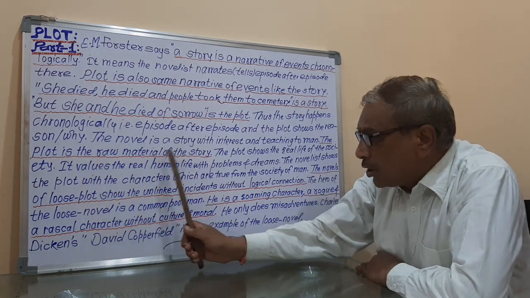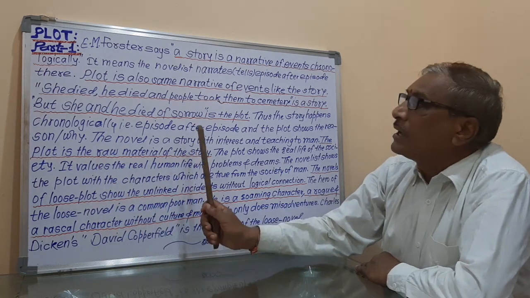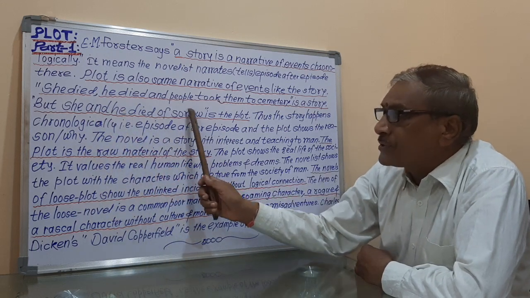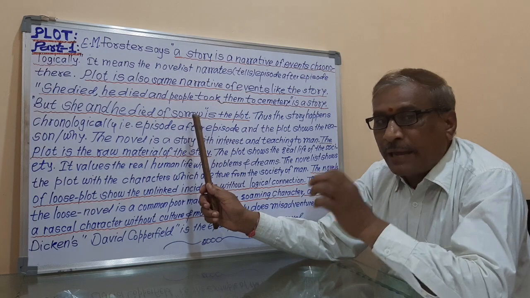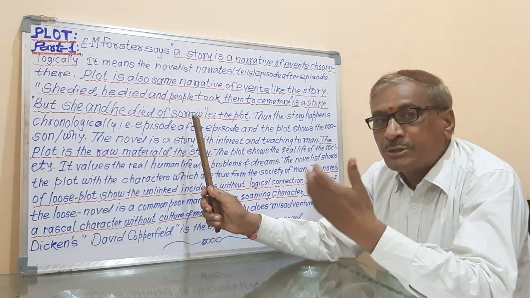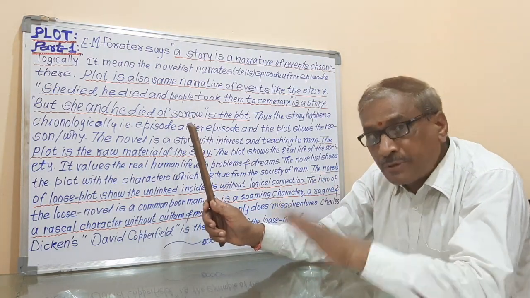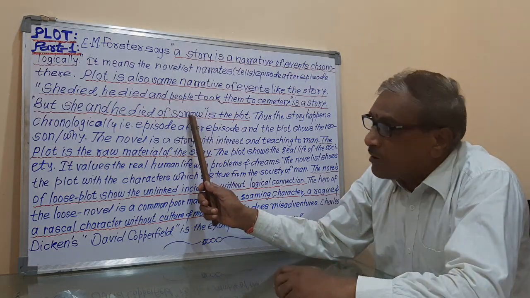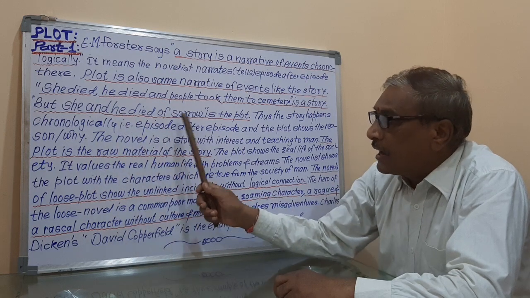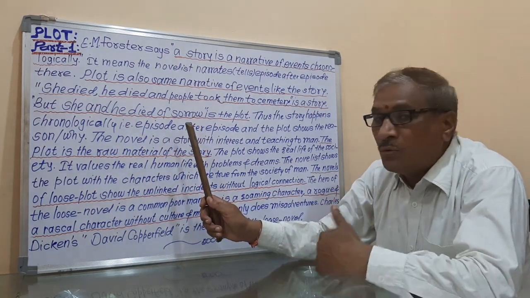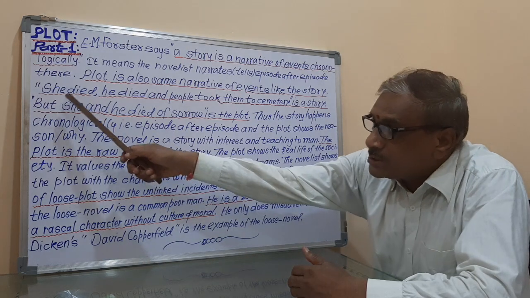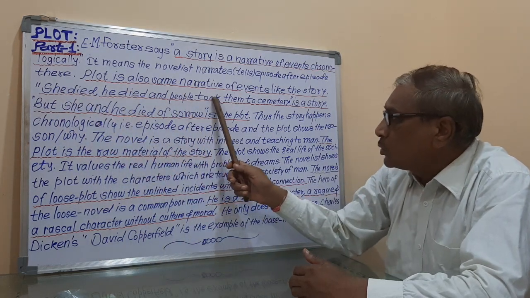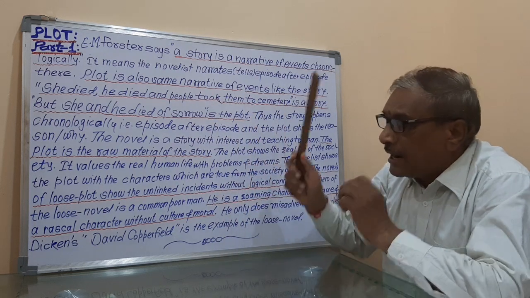Here I will say she and he died of sorrow, means sorrow is the exact reason of the story, means the story happened because of the sorrow, and that's why she and he died, and then the story happened. How did the story happen? The story happened like this: she died, he died, and people took them to the cemetery.